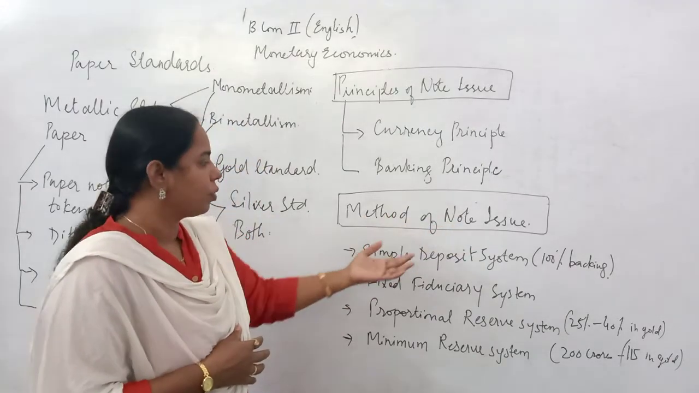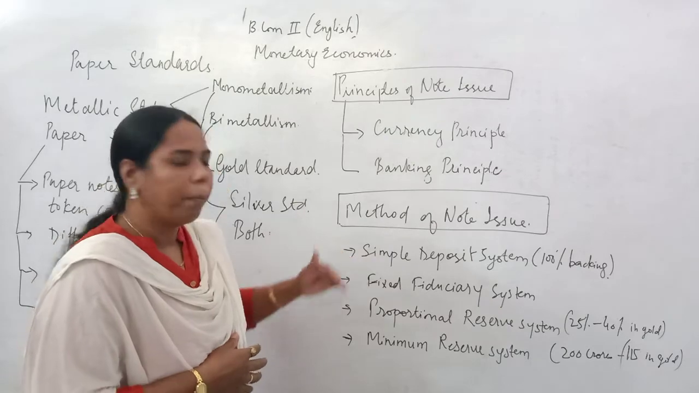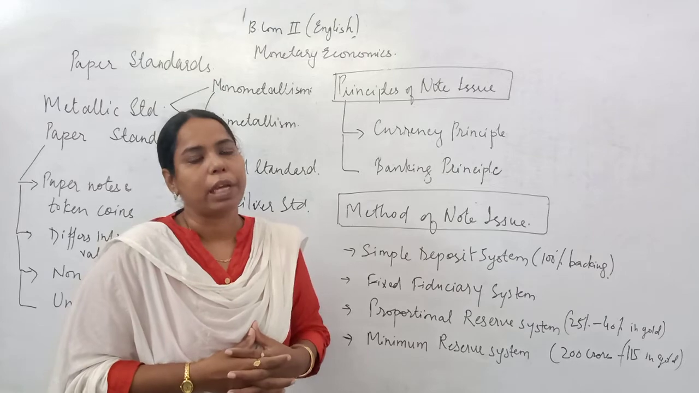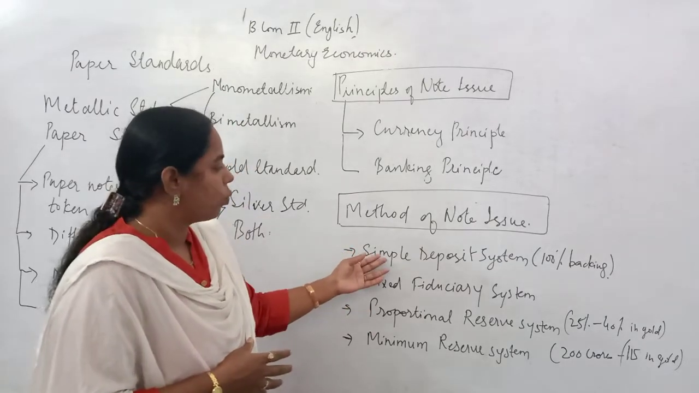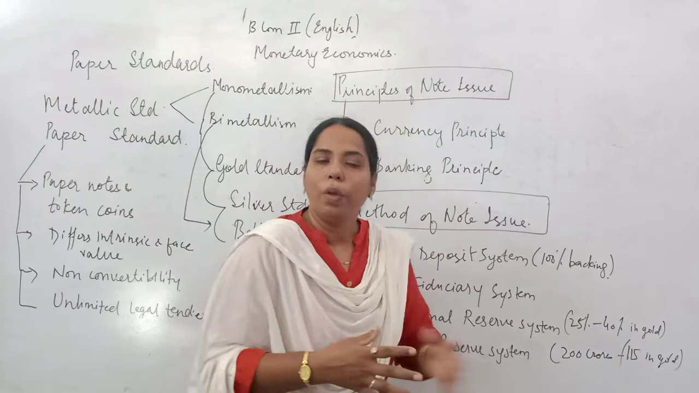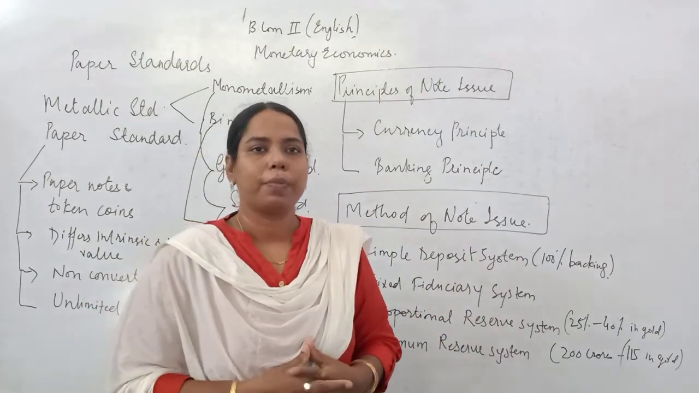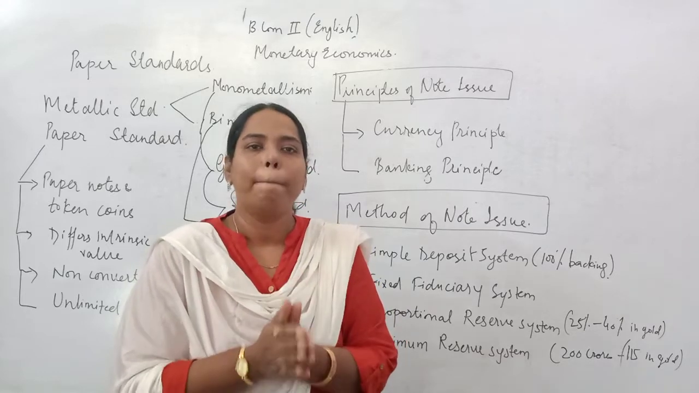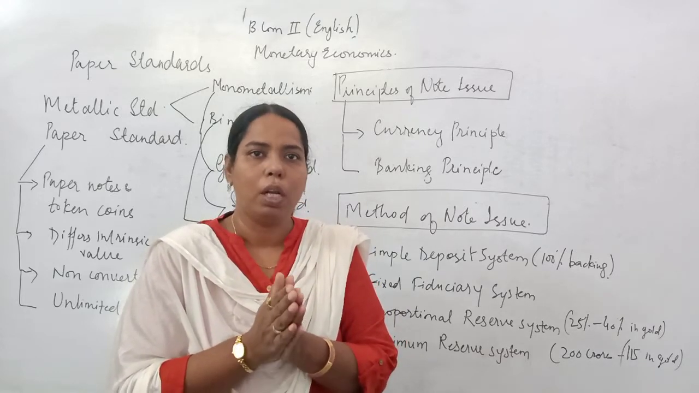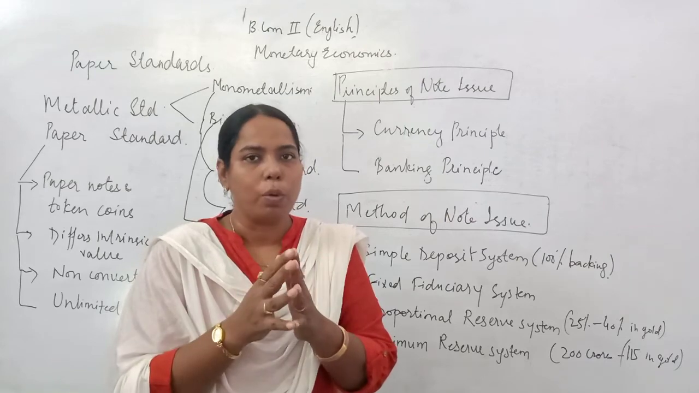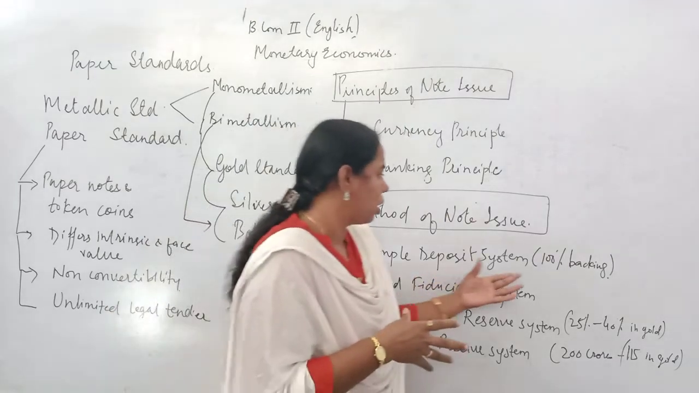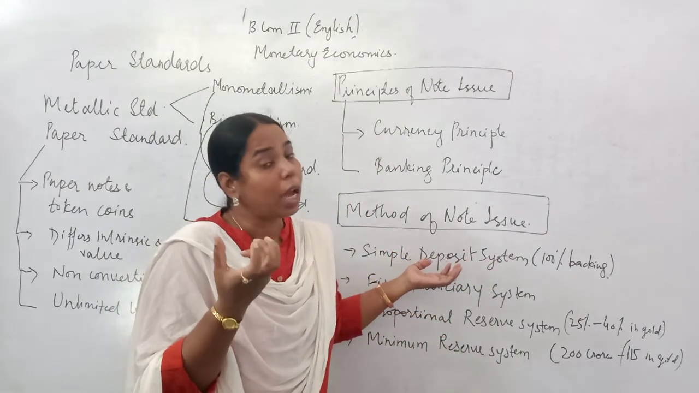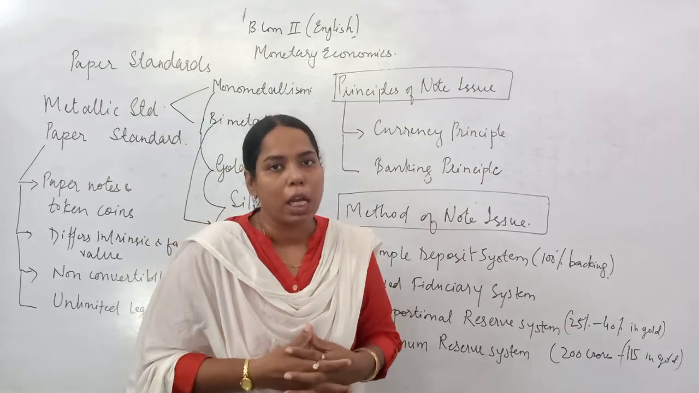Now we are coming to the next aspect, that is the method of note issue. There are different methods which have been adopted by different countries of the world in different time periods. The first one is the simple deposit system. This is the system whereby 100% backing of gold or silver or both is required. It means that 100% backing of metallic reserves has to be kept for issuing the currency.